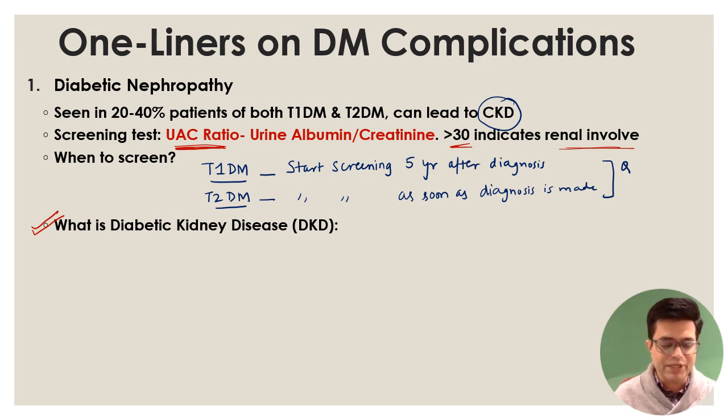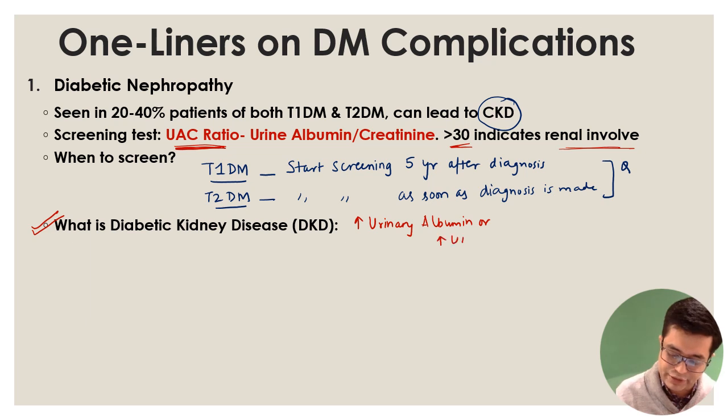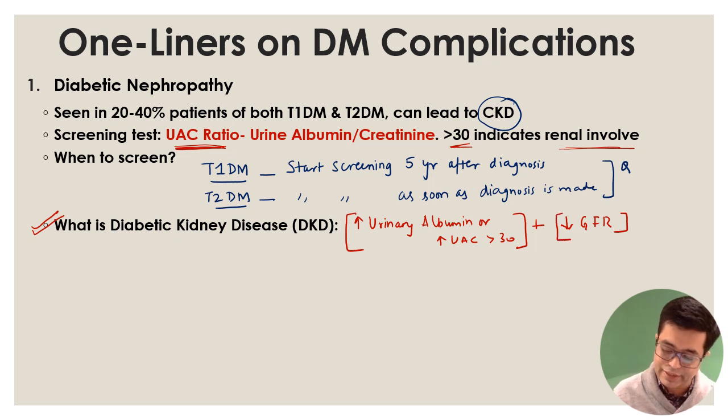So whenever a patient with diabetes has increased urinary albumin excretion, or an increased UAC ratio of more than 30, plus a fall in estimated GFR, that patient is said to have diabetic kidney disease. So a GFR fall is an essential component to call it diabetic kidney disease.